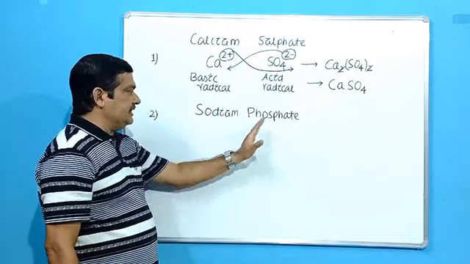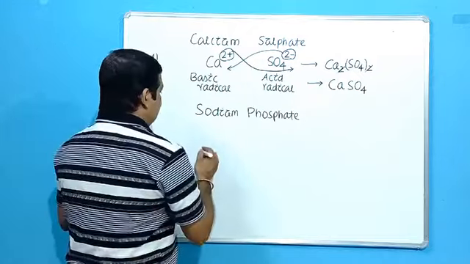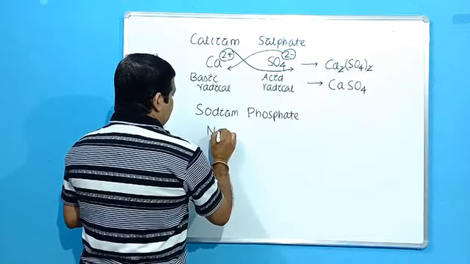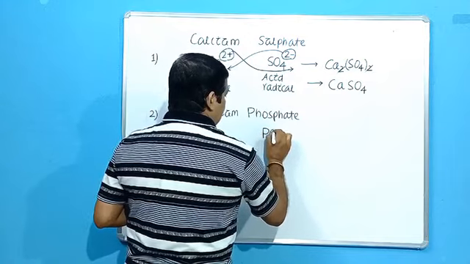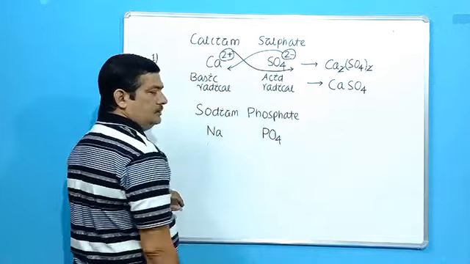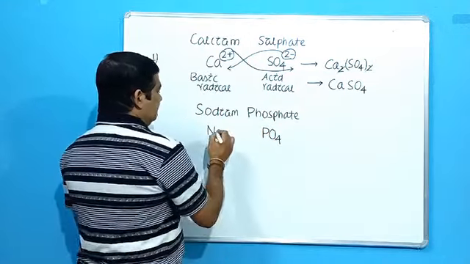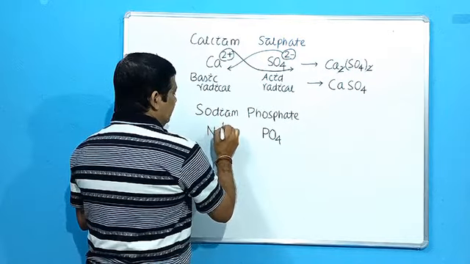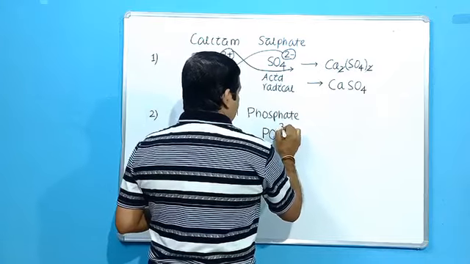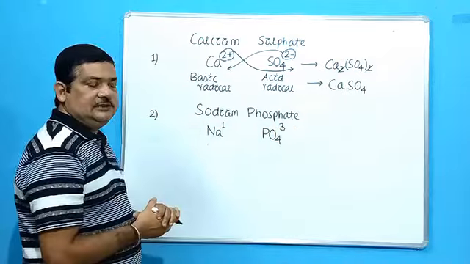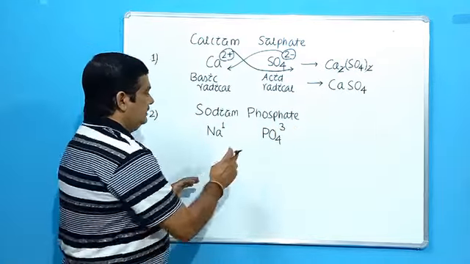Positive part is sodium, the metallic part. Negative part is the phosphate radical. Okay. Sodium symbol is Na. Phosphate is PO4, the phosphate radical. Then valency: sodium valency is 1. Phosphate valency is 3.